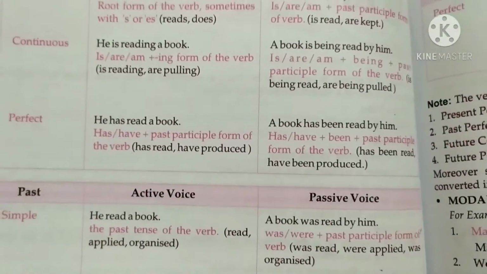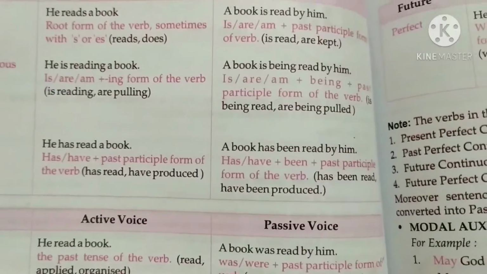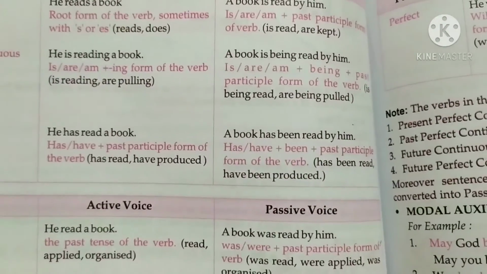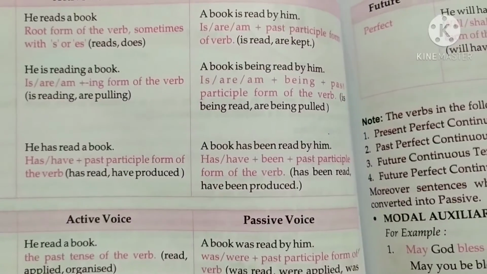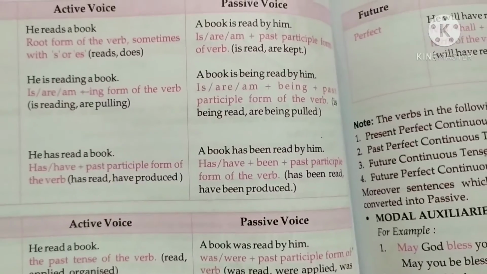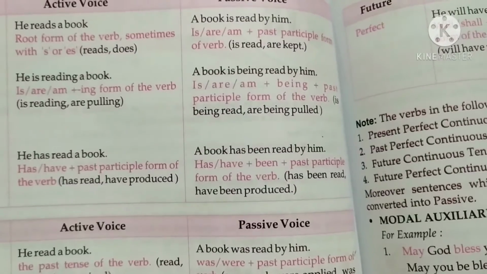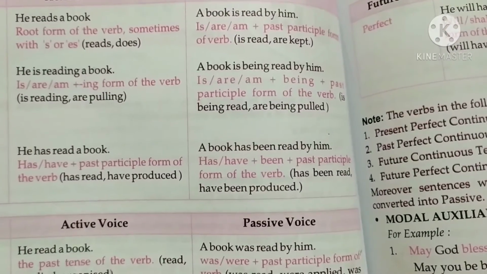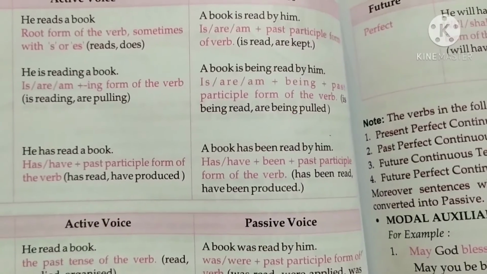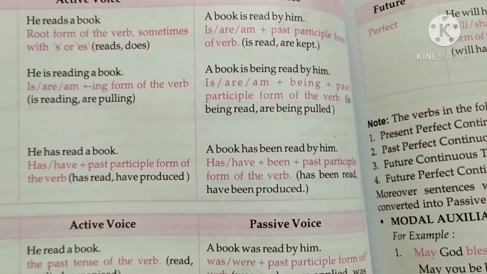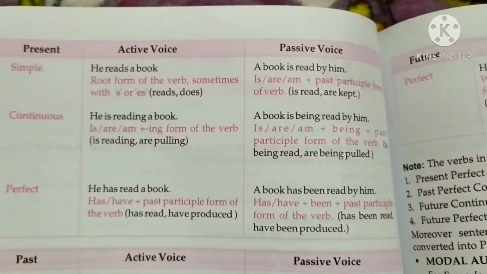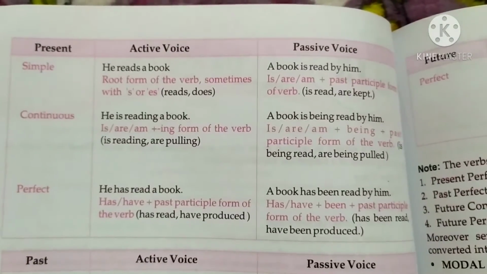So how to make this? When you change active to passive: a book has been read by him. So we are using the third form. Read, the third form, has the same spelling but the pronunciation is "red". Has, have plus been plus the past participle form of the verb: has been read, has been produced. Understand? So these are the present tense three sentences.